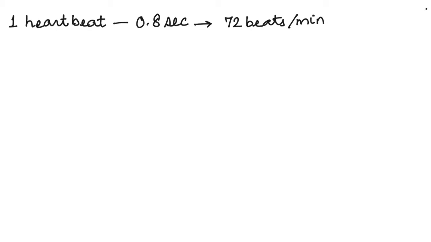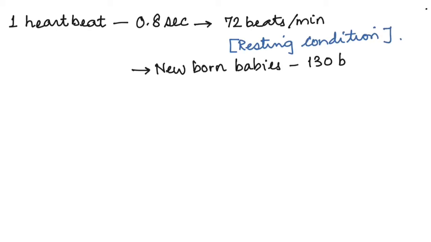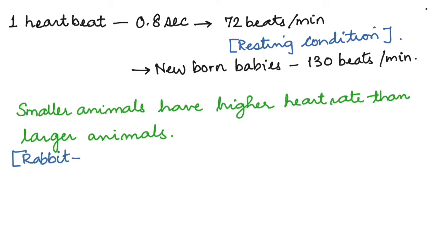Let's now talk about the heartbeat and the pulse. So we have seen the heart rate. One heartbeat takes 0.8 seconds. So in 1 minute there are 72 beats. This is in the resting condition. Now in the case of newborn babies, it is 130 beats per minute.